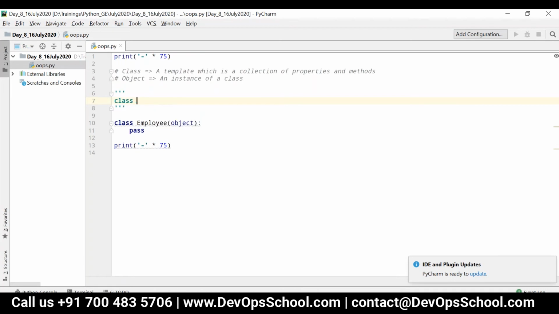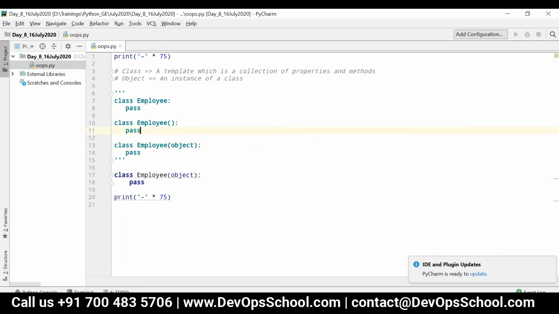Like you can say class Employee colon and then pass. This is one empty class. Or you can write class Employee open parenthesis close parenthesis and then colon, and then pass. Or else you can say class Employee of object and then pass.